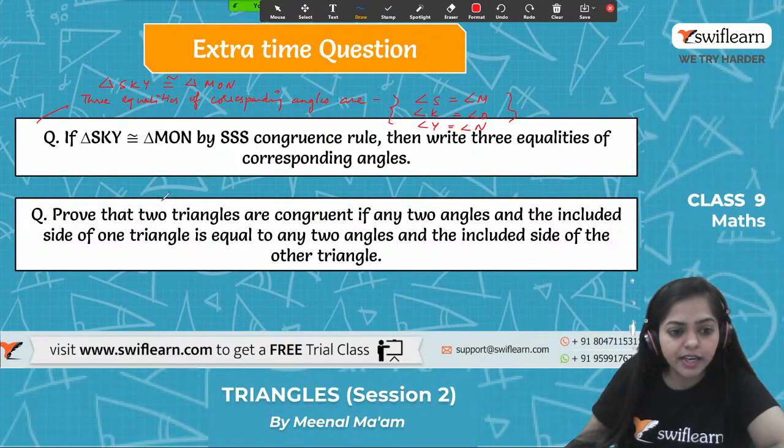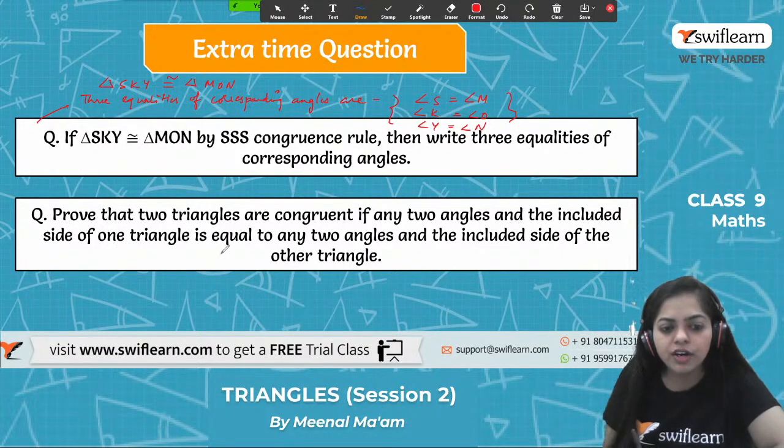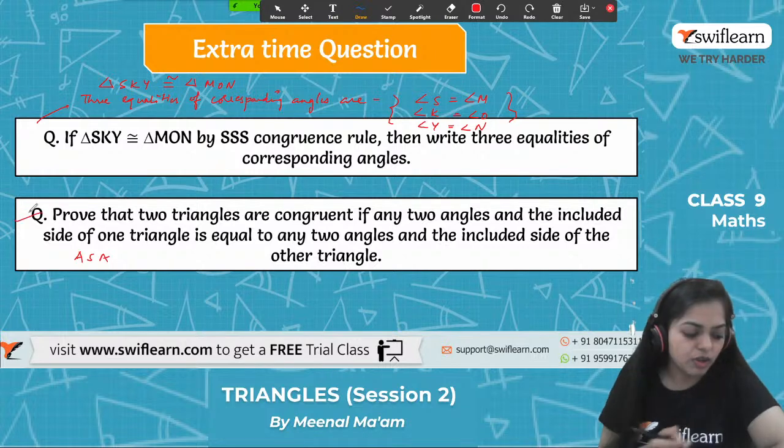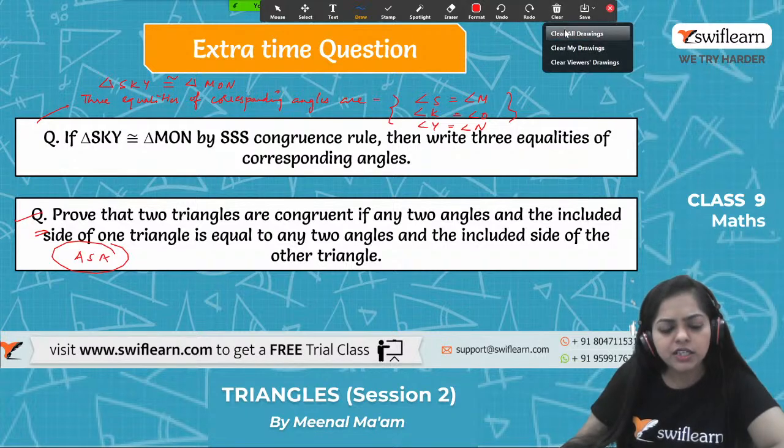And moving on to the second question, what is given? We have to prove that two triangles are congruent if any two angles and the included side of one triangle are equal to any two angles and the included side of the other triangle. This is actually the statement for which criteria? This is the statement for angle side angle criteria, and we have already proven it in today's class. So हमने ये question तो देख लिया था already. So we have to prove angle side angle criteria. तो हमने ये proof तो देख लिया. What you all say? Do one more question. हम एक और question करें.